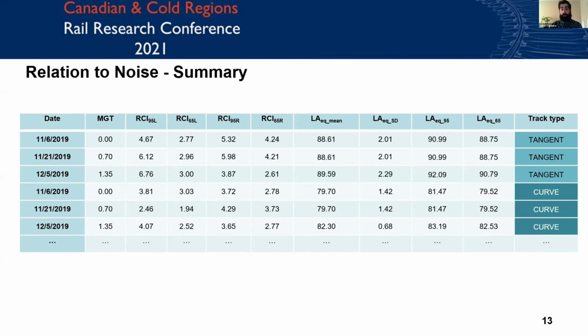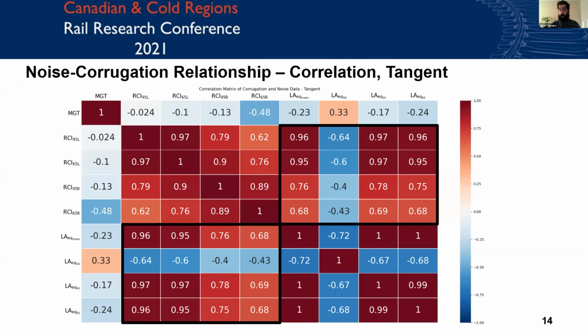So we wanted to look at some of the relationships between these values. We generated a correlation matrix where each cell in this matrix is the correlation between two particular columns, in this case filtered for just tangent rail. So this tells us how strong the linear relationship between the two is. And I want to draw your attention to the two black boxes in the bottom left and top right corner, which show very high correlations between all of our RCI values and the LAEQ values, which is really nice. This is desirable. We can see these strong positive correlations. So ideally, there is some sort of link there.